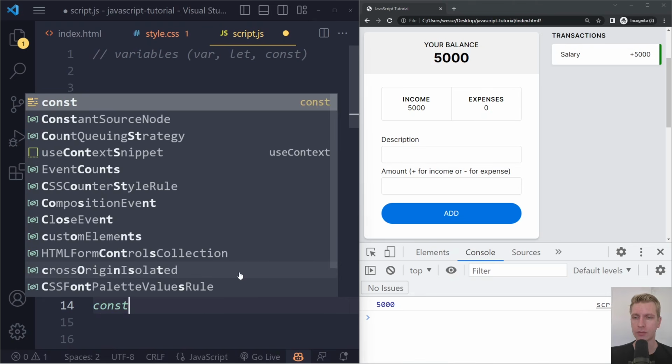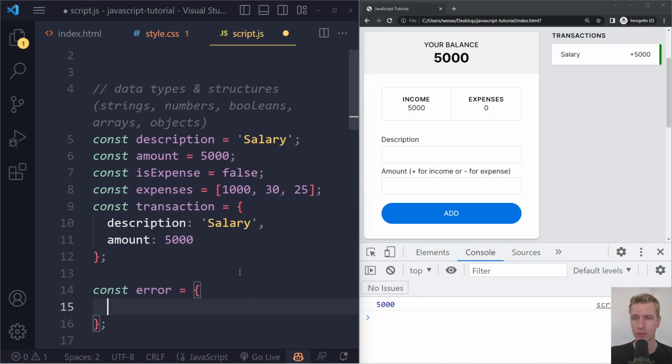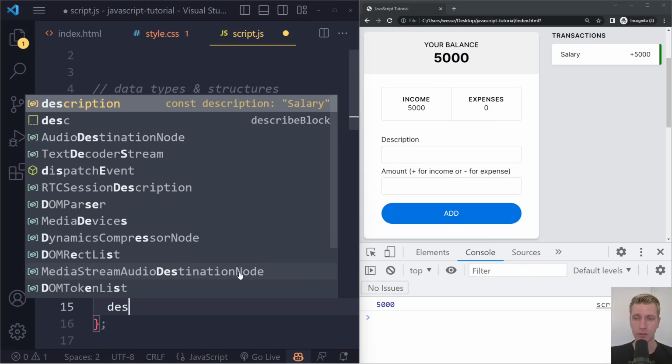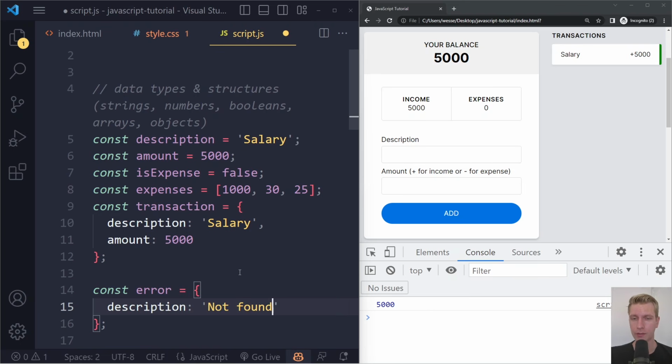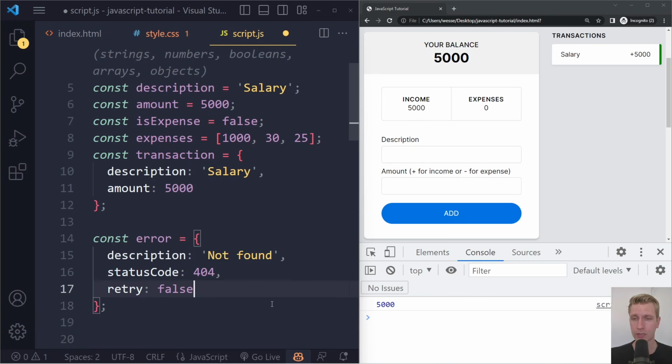Another common example, for example, maybe we have an error object. And then in the error, we could have something like a description of the error, maybe not found. And maybe there's some kind of status code, maybe 404. Should we retry? So whatever we did, should we retry this? Maybe false, maybe we should fix something first. And so now all of these properties are together representing the error.